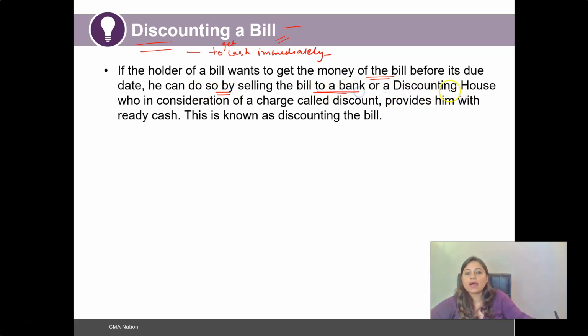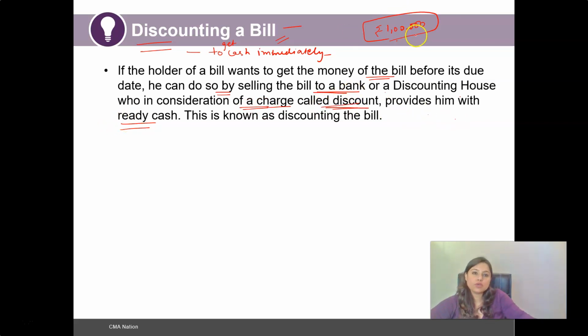So not only to a bank, there are discounting houses who will take this particular bill of exchange in consideration of a charge which is called a discount, and thus provide him with the ready cash. So for instance, that bill of exchange has an amount that will be paid at the end of the maturity as rupees 1 lakh, and such a bill of exchange is sold by the drawer or holder of the bill to the bank or a discounting house. So what will a bank or a discounting house do? In consideration of a charge that is called discount, they will provide the ready cash.